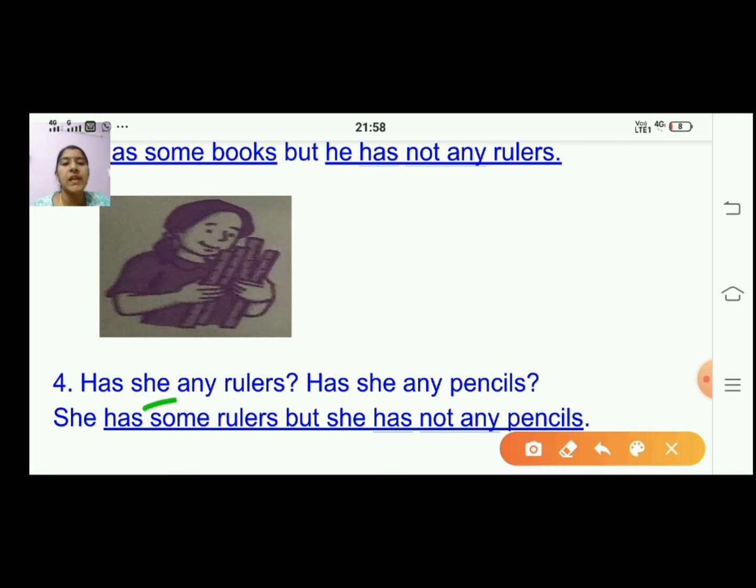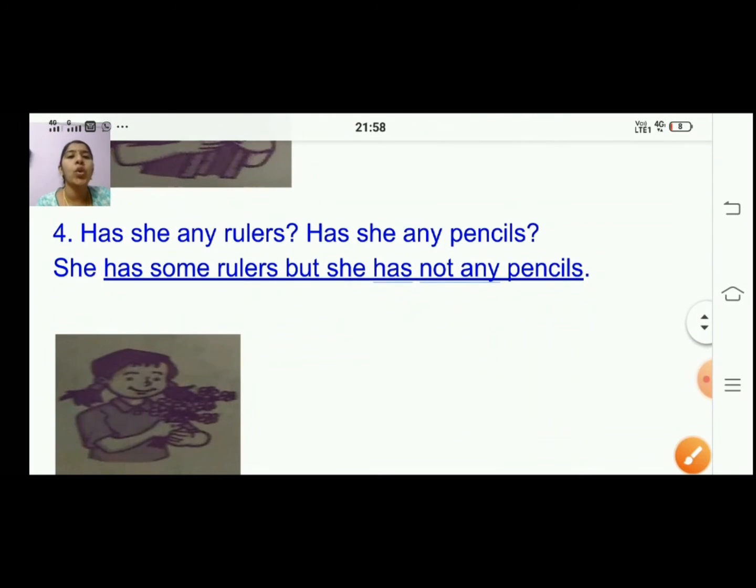Any you will remove and write some rulers but she has not any, because she is not having pencils, so we are saying not any pencils. Understood? So this is how you will write the answers.